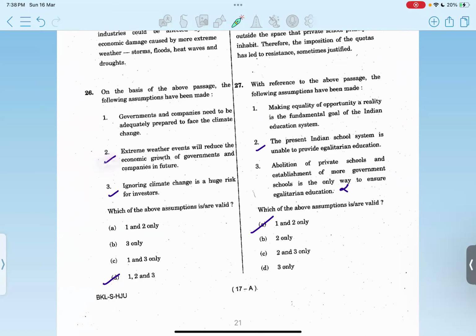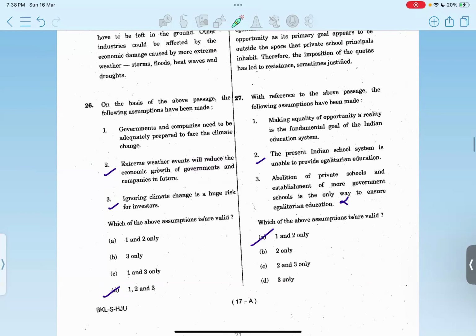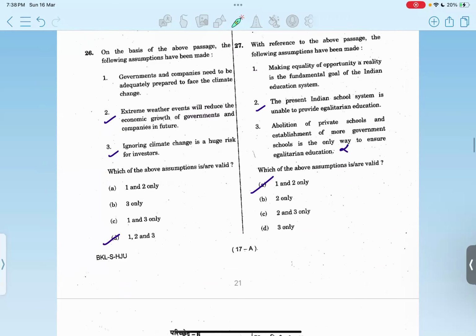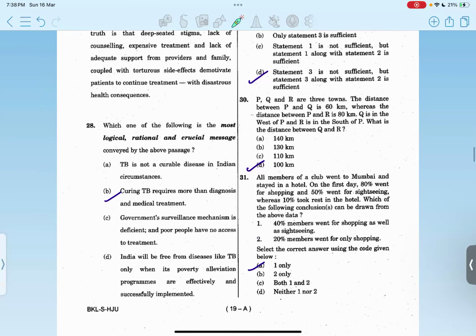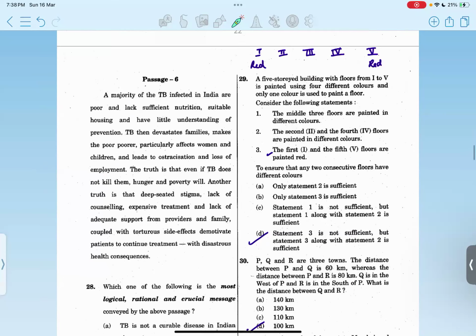Okay, 26. 2 is not correct. Extreme weather events will reduce the economic growth of governments and companies in future. It should have been valid, but can't do anything. Question 27, again assumptions. It should be only 1 and 2. Option B, only 2. Then passage number 6, question 28 should be option B.